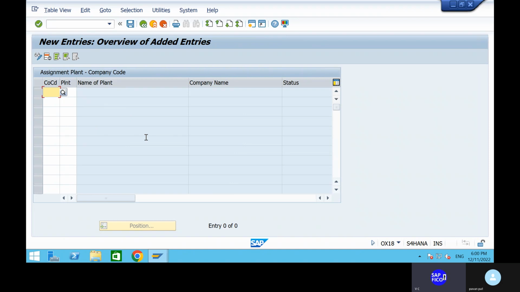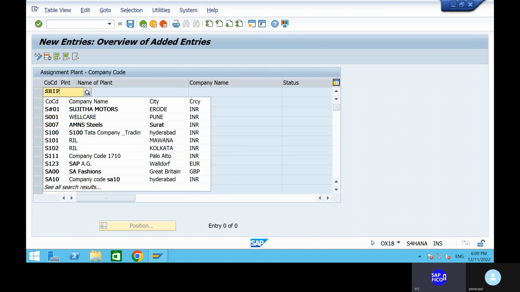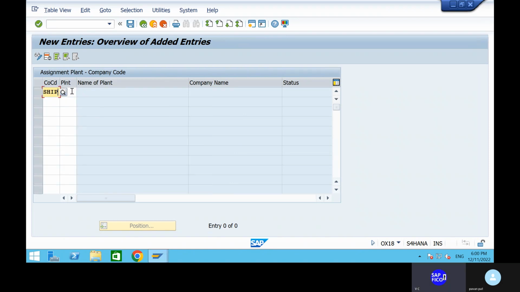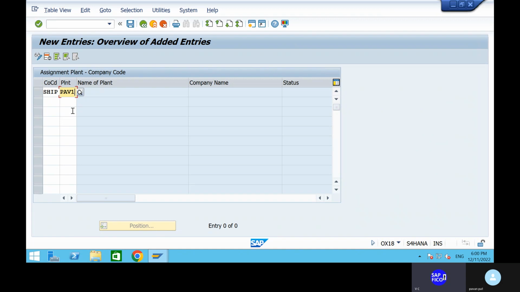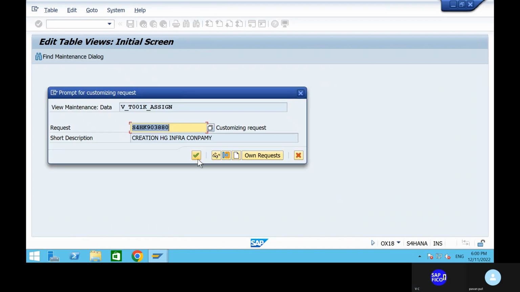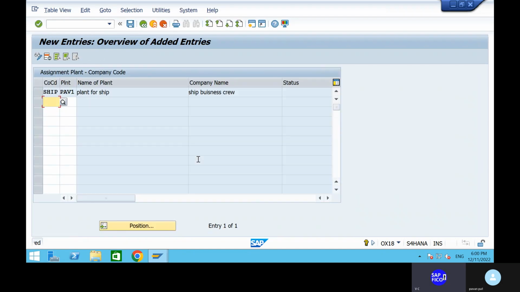So assign your company code and plant. Company code is ship and plant is PAV1. Click on enter. Go to the save button and save it.